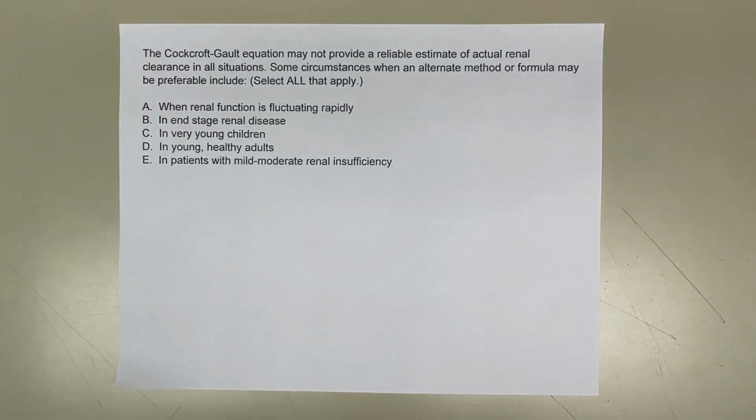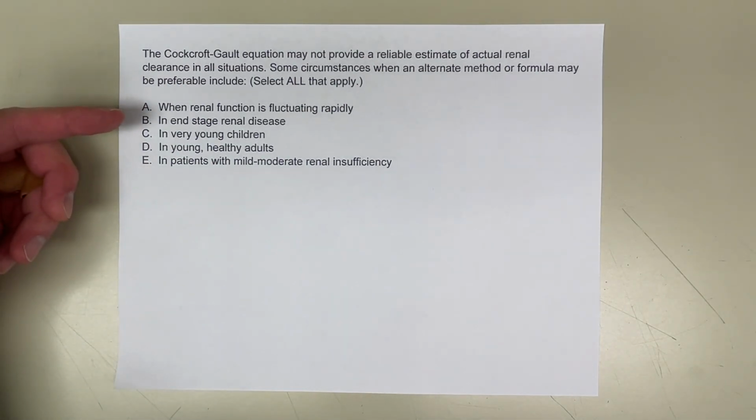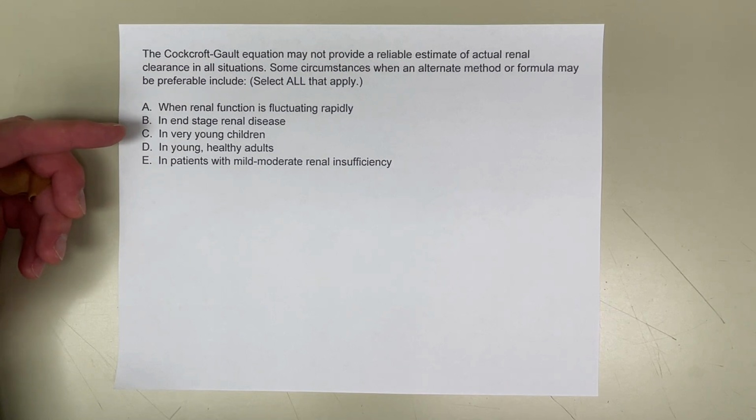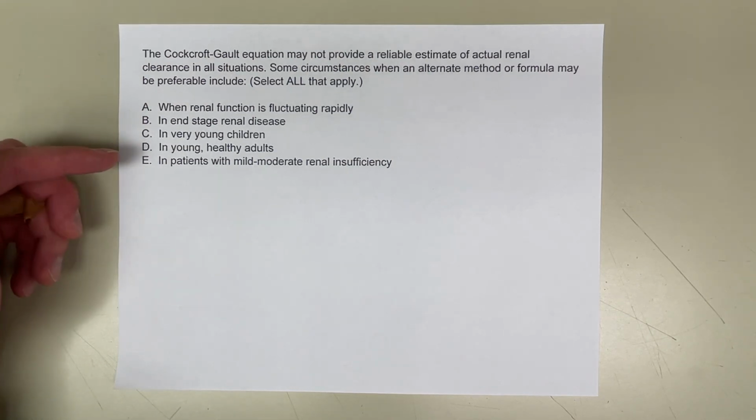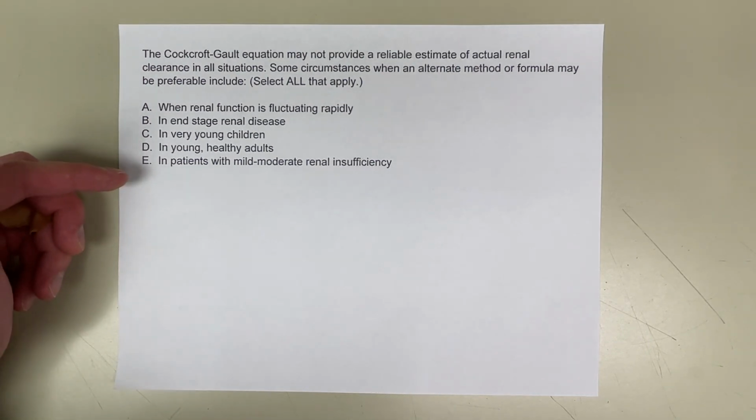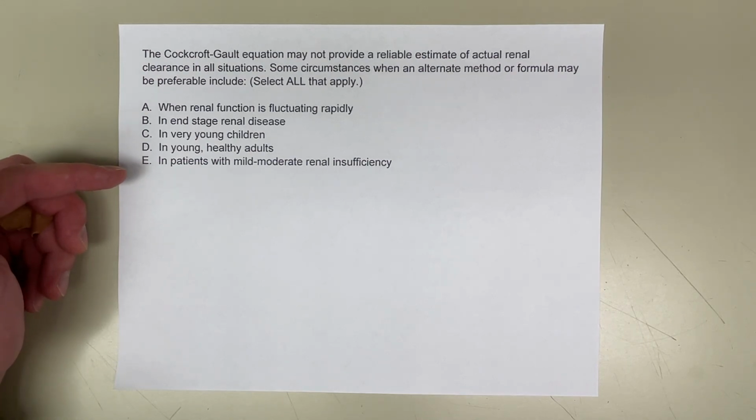The Cockcroft-Gault equation may not provide a reliable estimate of actual renal clearance in all situations. Some circumstances where an alternate method or formula may be preferable include: select all that apply. A, when renal function is fluctuating rapidly. B, in end-stage renal disease. C, in very young children. D, in young healthy adults. E, in patients with mild to moderate renal insufficiency.